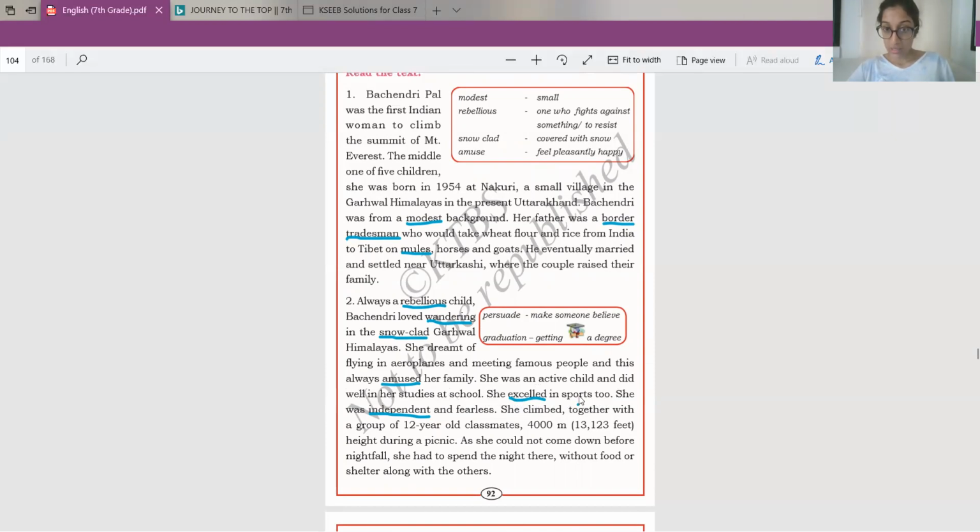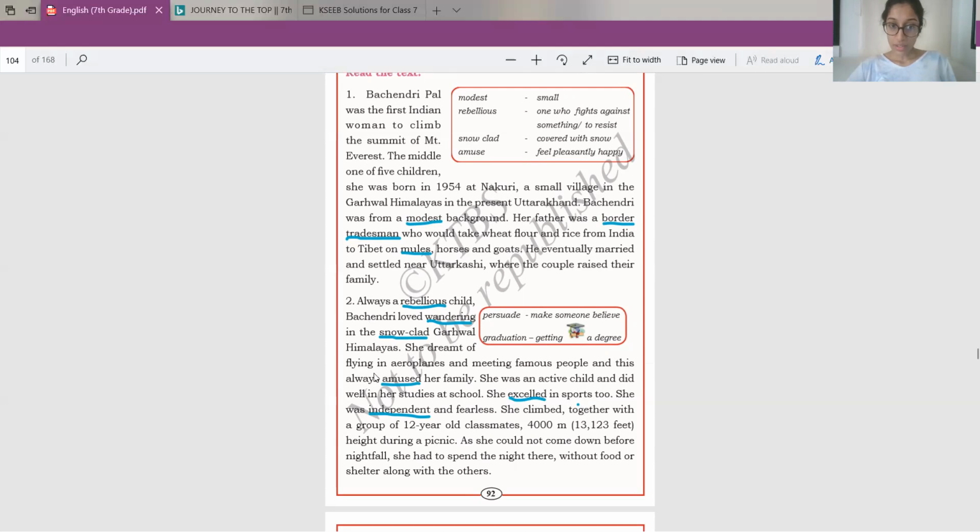So, excelled in sports is another adjective. So, write down that. This whole thing, write this thing. Excelled in sports. So, write down this excelled in sports in the blank.